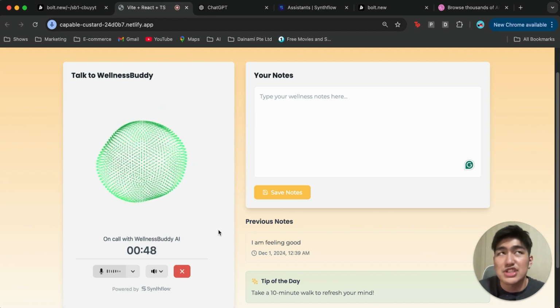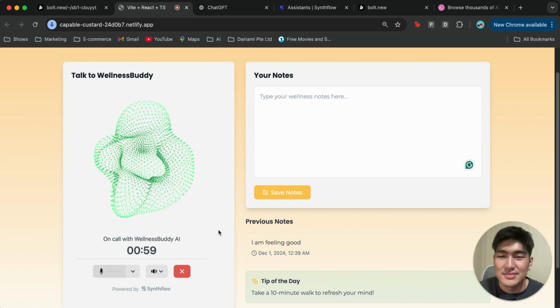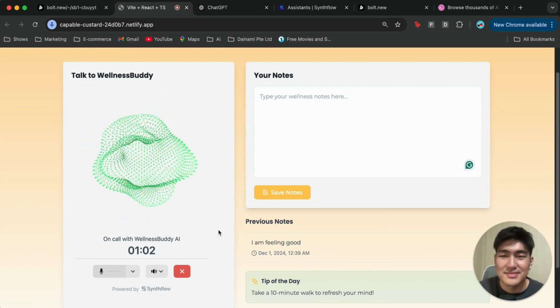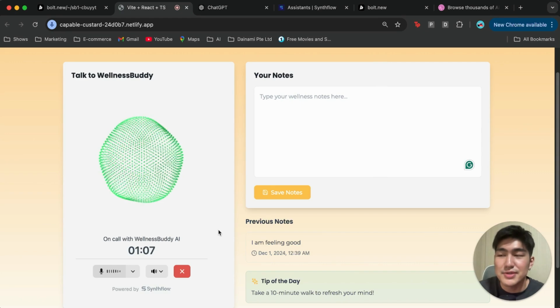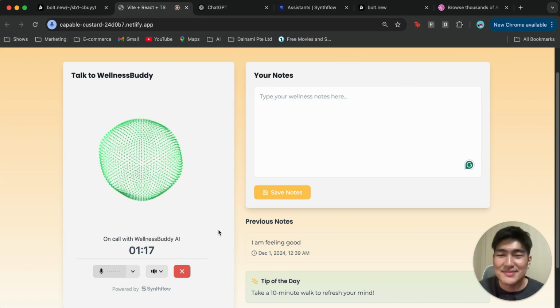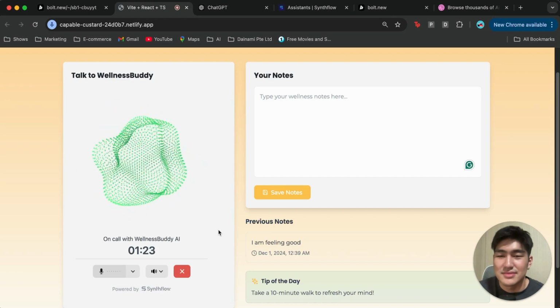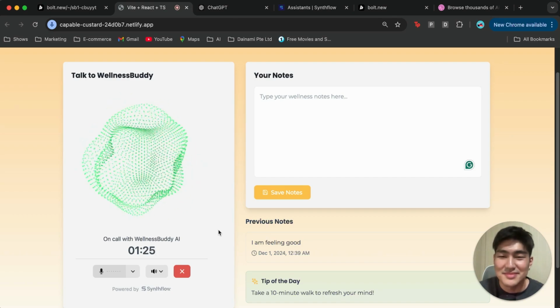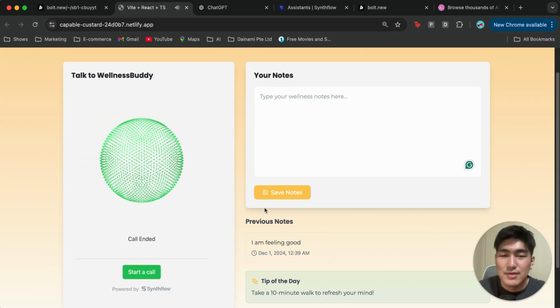Yes, I would like to know how many calories I need to consume each day to actually lose weight. To help calculate that, I'll need a bit more info like your age, gender, weight, and activity level. Would you mind sharing? Alright, my age is 28 years old, my gender is male, my activity level is pretty light, and my weight is about 78 kg. Thanks for sharing, Calvin. Based on your age, weight, and light activity level, you'd typically aim for around 1,700 to 2,000 calories daily to safely lose weight. Interested in any specific diet plans or tips to help maintain that calorie range? Nope, thank you.